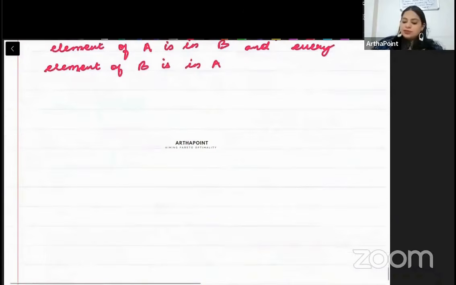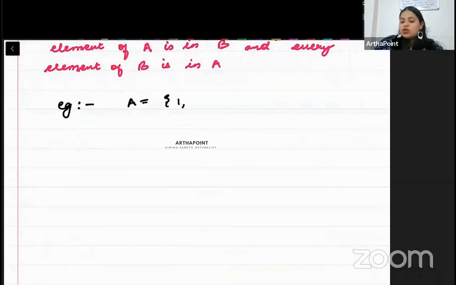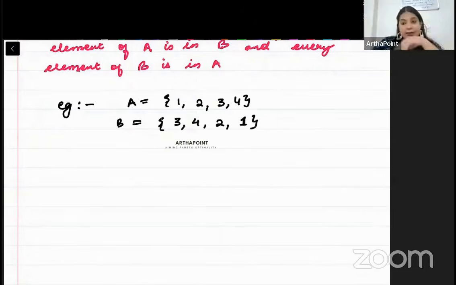Take example लेते हैं. So beta, let's say that A is 1, 2, 3 and 4. And beta, B is 3, 4, 2 and 1. A का हर element B में है और B का हर element A में है. So beta, when every element of A is in B and every element of B is in A, we will call them as equal sets. Is that clear? So this is when you have equal sets.